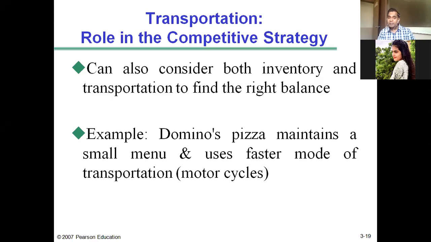The inventory of all these ingredients will be at a low level, and they use a faster mode of transportation, motorcycles within a city. So this is how a company can choose a faster mode of transportation while maintaining a lower level of inventory.